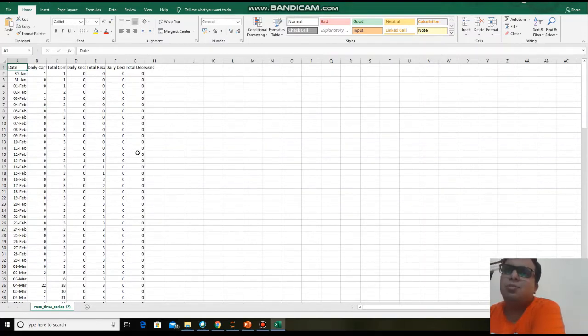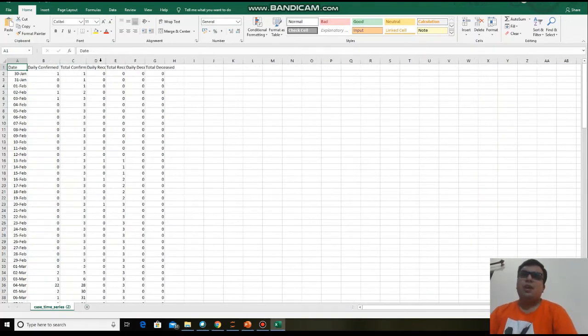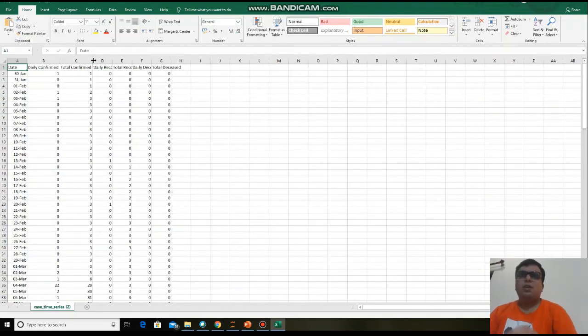Then you directly pass this Excel file to your project so that you need not do that much coding. First of all, see here, these columns contain the daily confirmed cases in India on a particular date.